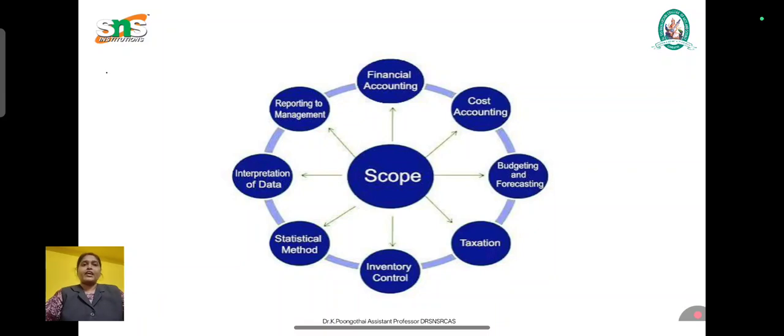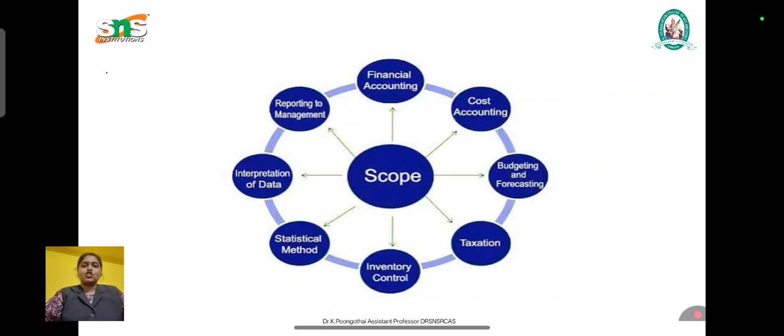Next is forecasting. Forecasting means planning and predicting future conditions based on past and present information. The areas of forecasting are sales, demand, cost and profit forecasting. Here the importance is to reduce uncertainty, assist in strategic planning, and help allocate resources efficiently. For example, forecasting future demand enables a company to plan production accordingly.